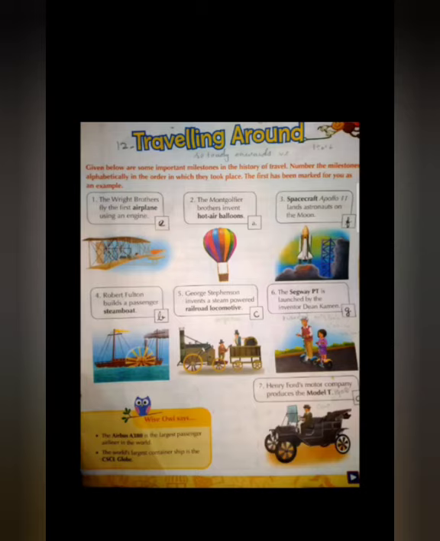D. Henry Ford's Motor Company produces the Model T. Look at box 7. Write D there. Then E. First one, the Wright brothers fly the first airplane using an engine. First one is E. F. Third one, Spacecraft Apollo 11 lands astronauts on the moon. Third one is F. Then G. Sixth one, the Segway PT is launched by the inventor Dean Kamen. Have you written?